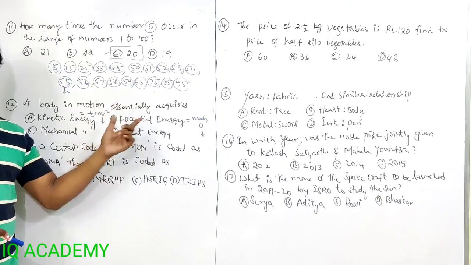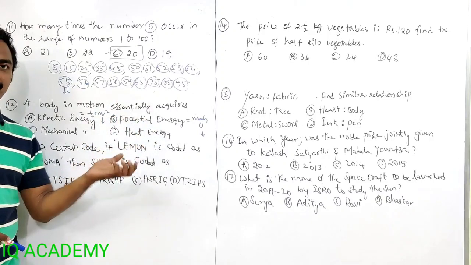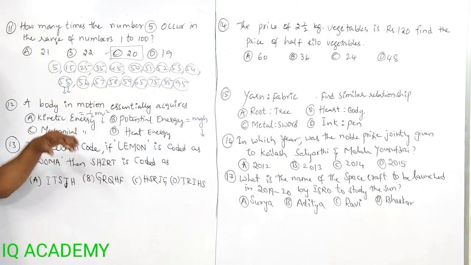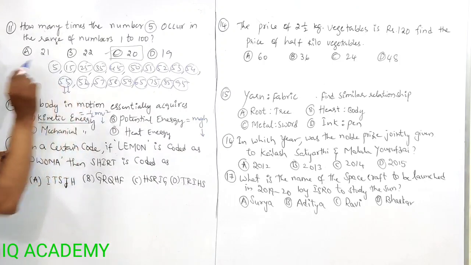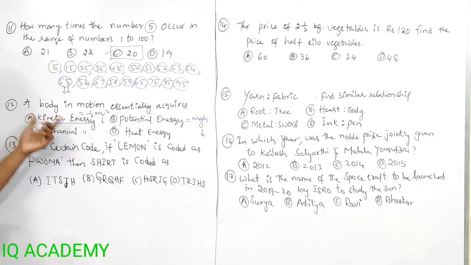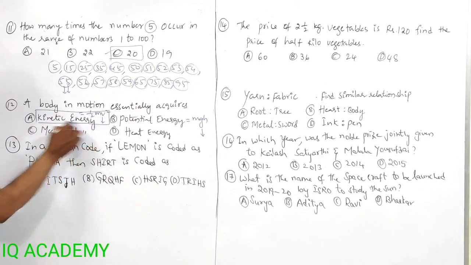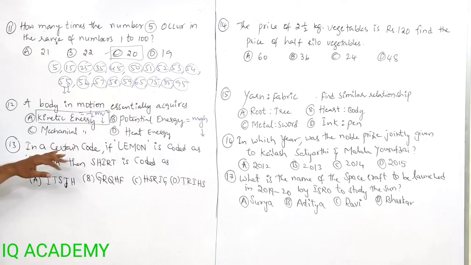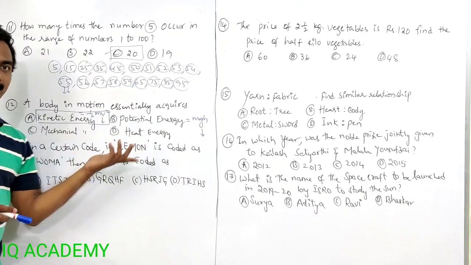So a body without motion has potential energy. In motion, it has both potential and kinetic energy. So only in motion do you get kinetic energy. If the body is in motion, then it will have kinetic energy also. So when the body is in motion, it essentially acquires kinetic energy. Mechanical energy means the work we do. Heat energy, you know, is heat produced energy.